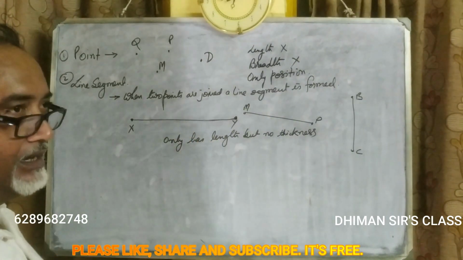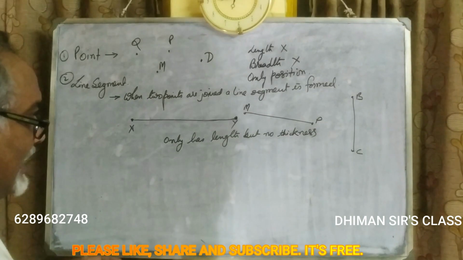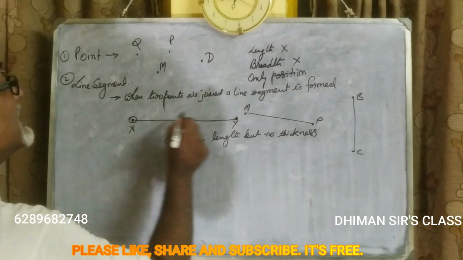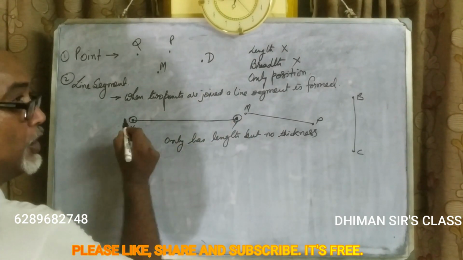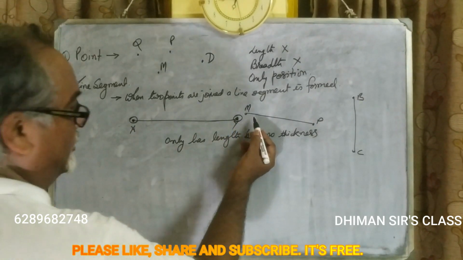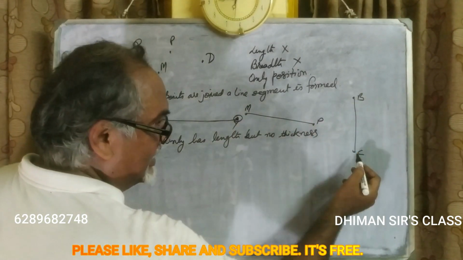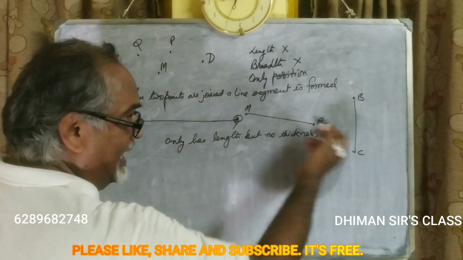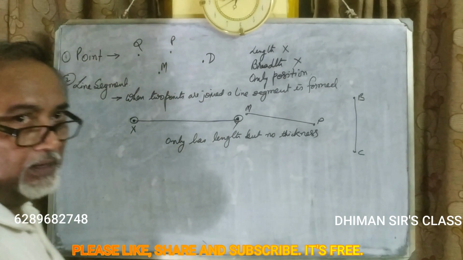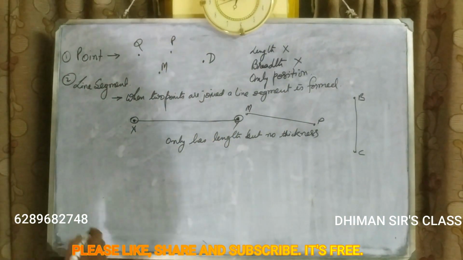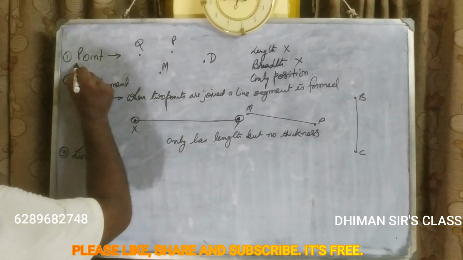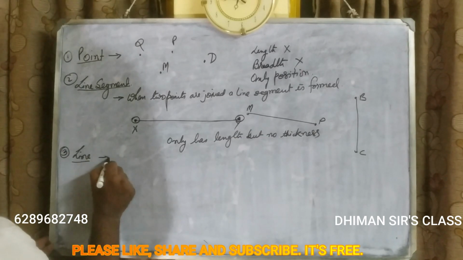Length of a line segment is measurable. It's a part of a line. It has got two endpoints at both the sides. Means it will not exceed after this point X, and on this side also it will not exceed after this point Y. Similarly, in these line segments, you will find that the line segment ends at both the sides. It does not exceed. But in case of a line, students, what do we see?